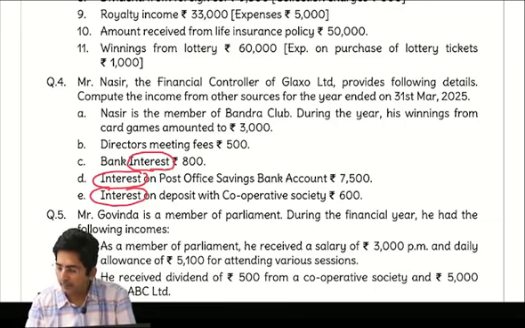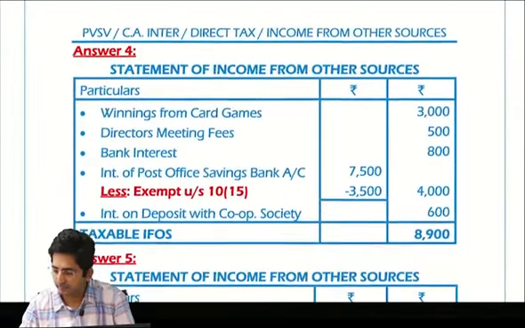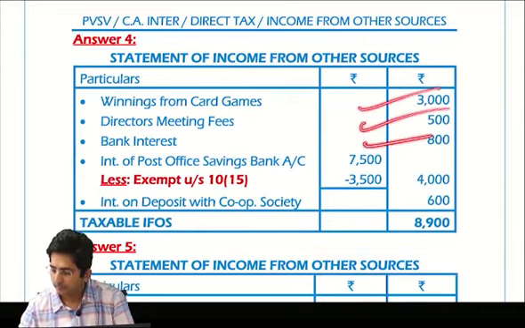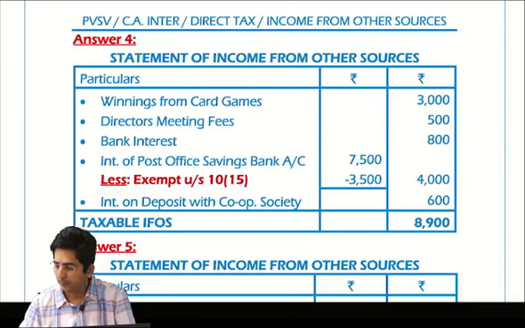Then what about interest on deposit with cooperative society? Taxable. It is not in GPS. Just see the presentation. Winnings, directors' board meeting fees, bank interest, POSBA, presentation is like this, and cooperative society interest 600 taxable. Total is 8,900. Getting?